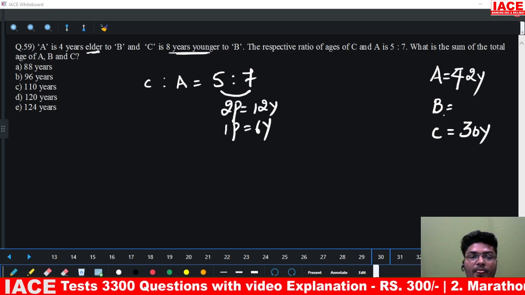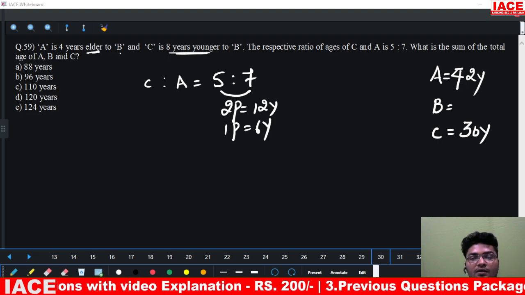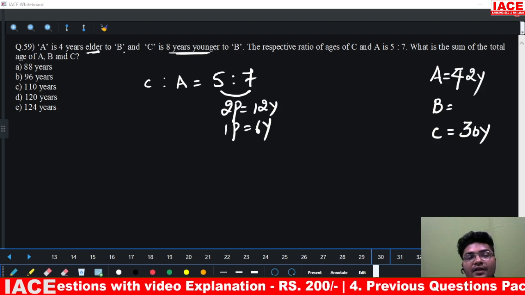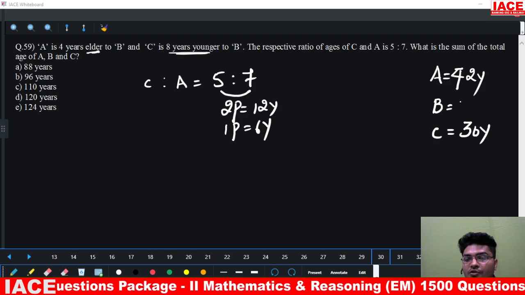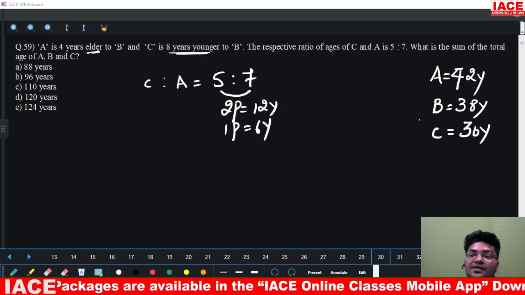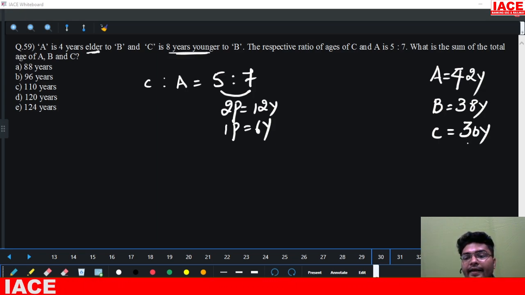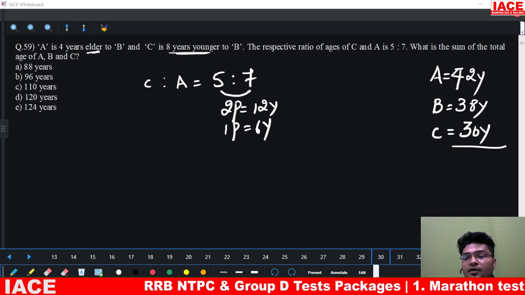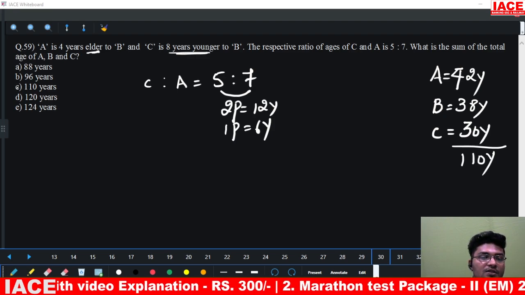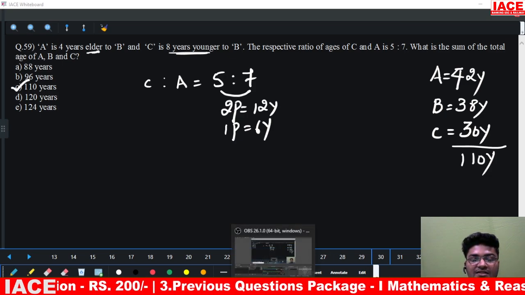Now coming to B. How will we find out? It is clearly told that A is 4 years elder to B. Elder to B means A has more age. How much more? 4 years. So B will have lesser age. How much less? 4 years. So B's age will be how much? 38 years. What is the question asking? What is the sum of the total ages of A, B, C? Now 42 plus 38. This is 80. 80 plus 30 is how much? 110. The total of their ages is 110 years. Now 110 years means our option is option C. Option C is the right answer.